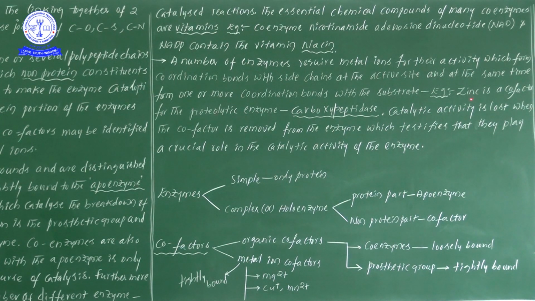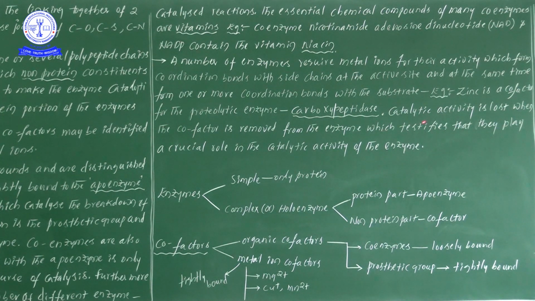Now for example, zinc. Zinc is a cofactor for the proteolytic enzyme carboxypeptidase. Means here definitely zinc, Zn2+, is required. So Zn2+, that is zinc, is required for the activation of carboxypeptidase. Now here the carboxypeptidase enzyme is a proteolytic enzyme. For the activation of this carboxypeptidase, or proteolytic enzyme, Zn2+ is required. Why? Because here the Zn2+ is acting as a cofactor.